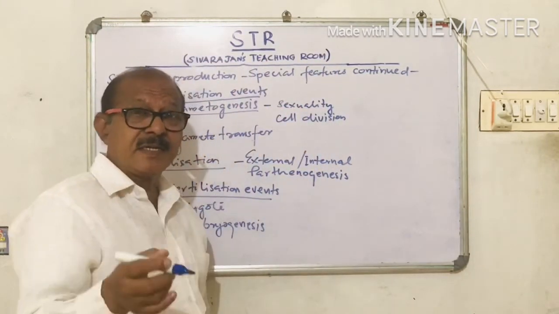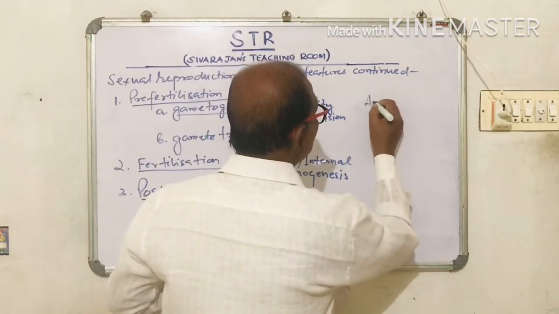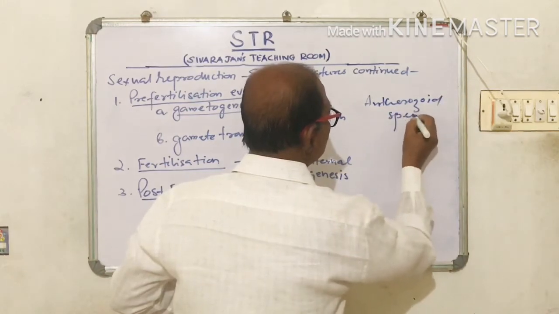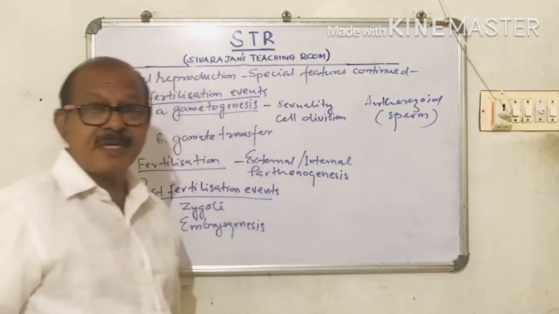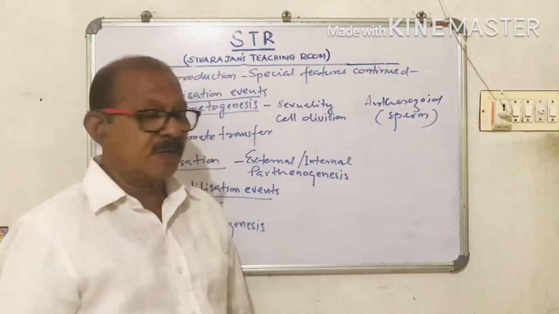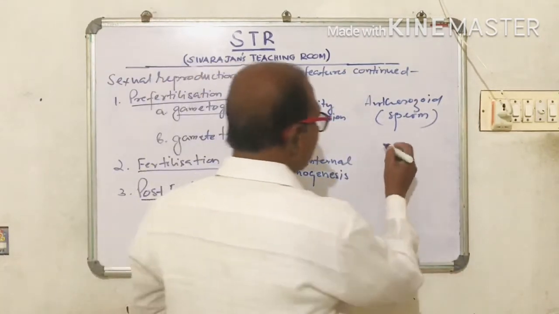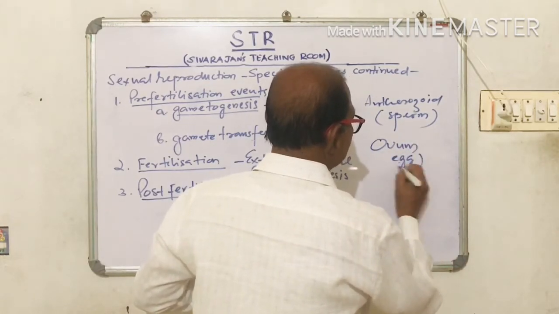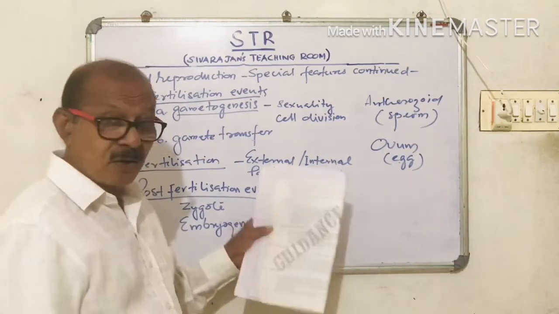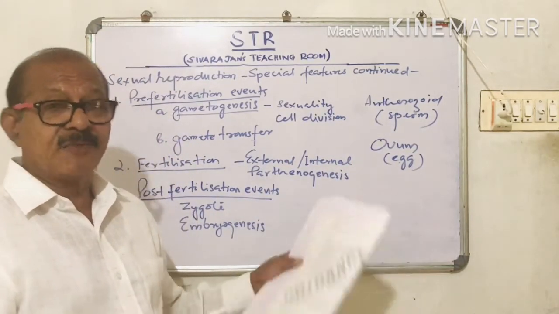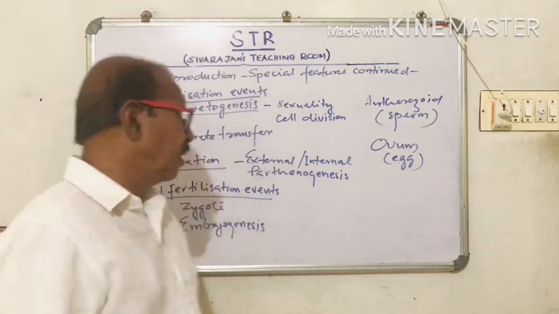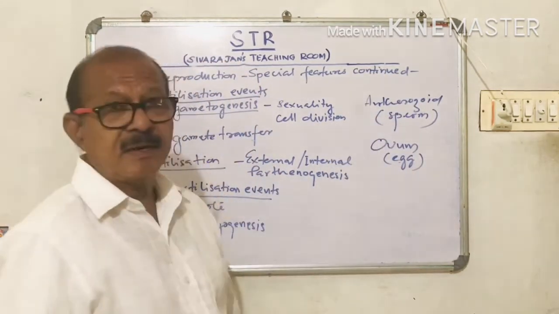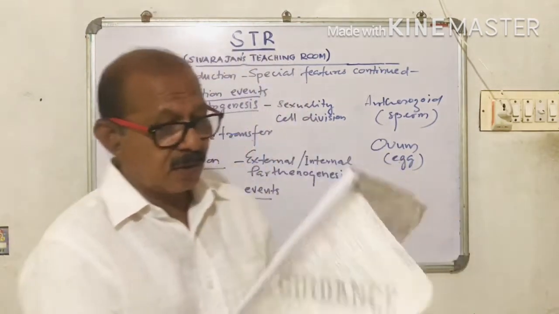The male gamete is called antherozoid or sperm, and the female gamete is called ovum or egg.